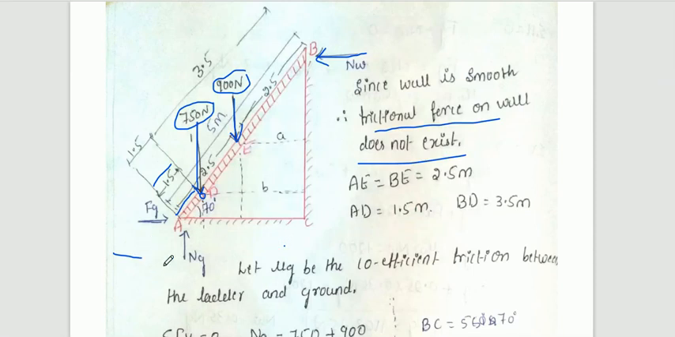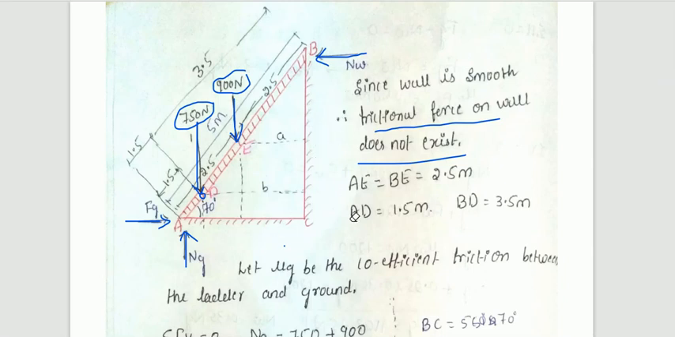Then at the ground surface, the normal reaction Ng is acting, and one more force, the frictional force Fg. We know the direction of the sliding. At the wall, the sliding direction is downward, but on the ground, the sliding direction of the ladder is away from the wall. The wall is here, so away from the wall means the sliding direction is here. Therefore, the frictional direction is opposite to the direction of sliding. Now all the forces acting on the ladder have been drawn. That is the free body diagram.